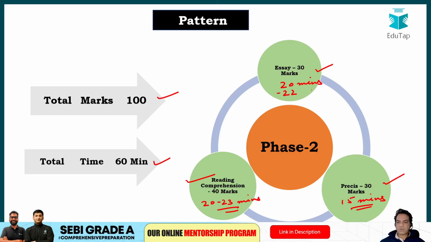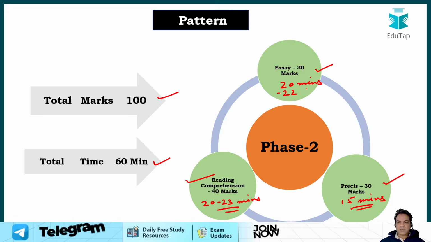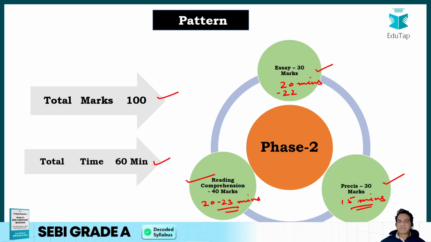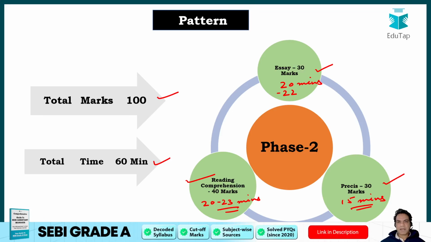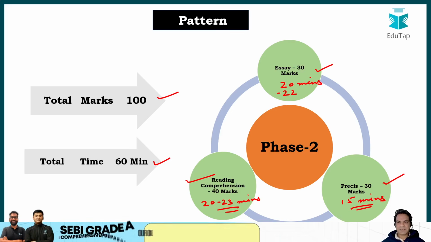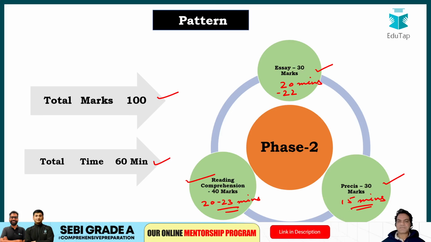So 20 to 22 minutes for your essay, then again 20 to 22 minutes for your reading comprehension, and then 15 minutes for your Precis. Precis is only 120 words, so it should not be too painstaking to complete in 15 minutes. Whenever you practice any of these answers, make sure that you start a timer and complete it within the time frame that you have set for yourself. We cannot deviate from that. So this is the pattern of your SEBI Grade A descriptive English paper in your Phase 2 exam.